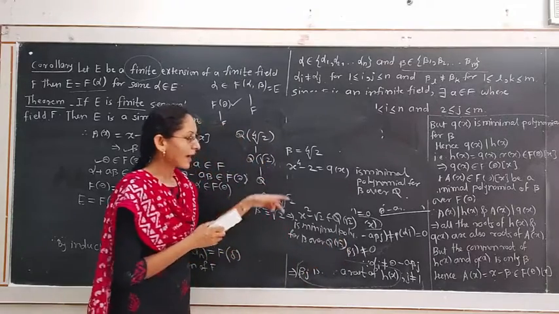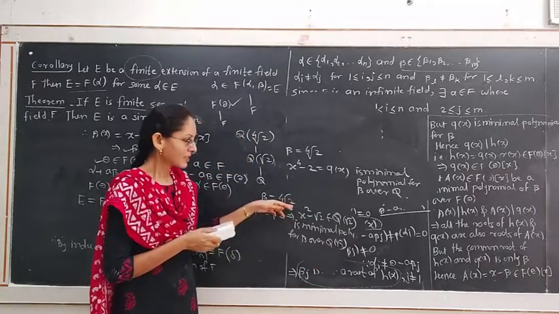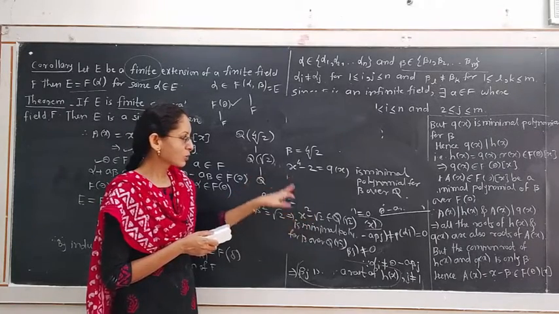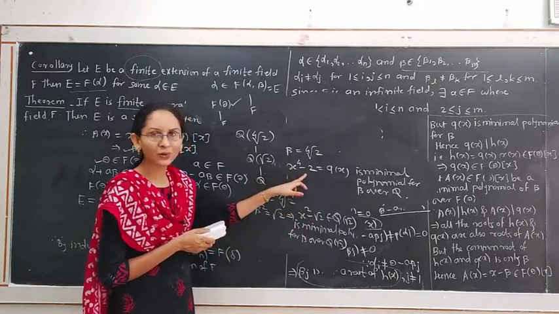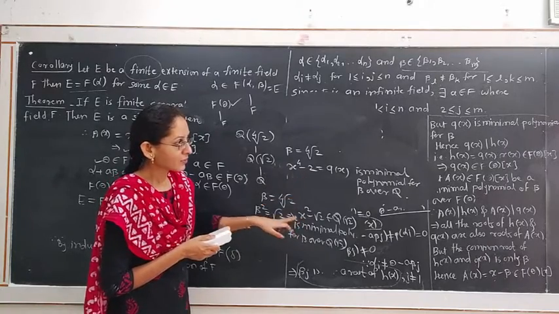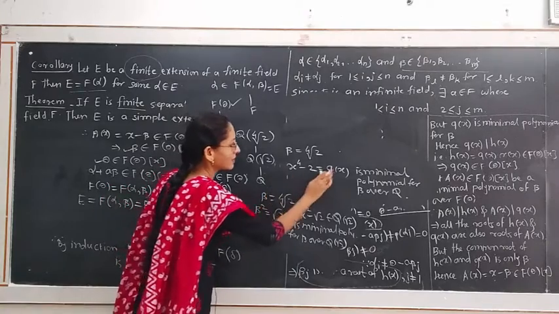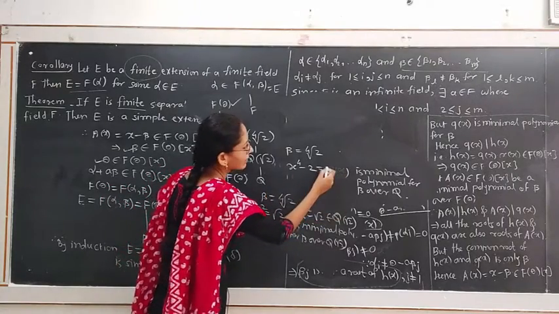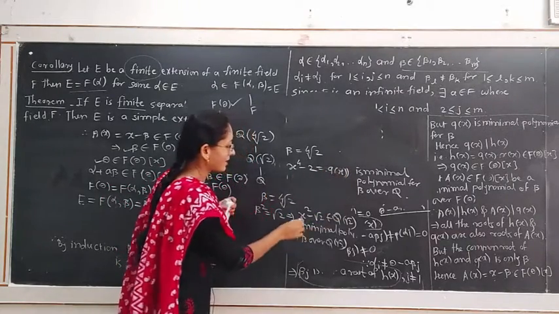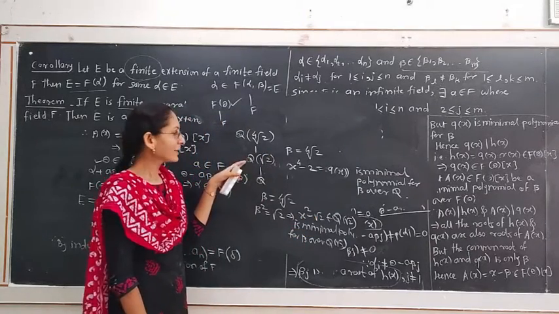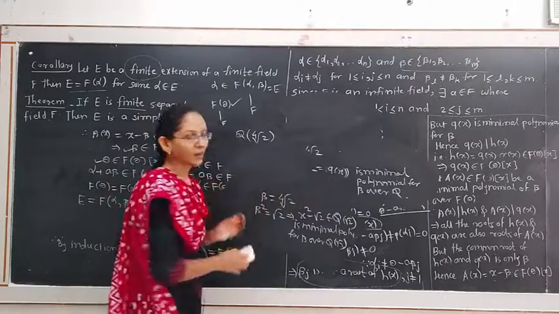Hence these two polynomials are distinct polynomials. But see, this is a factor of this polynomial. X square minus root 2 is a factor of x raised to 4 minus 2. We consider this polynomial as hx. This is the polynomial qx, and this is the other polynomial for the same element beta over the other field, namely q root 2. Thank you.